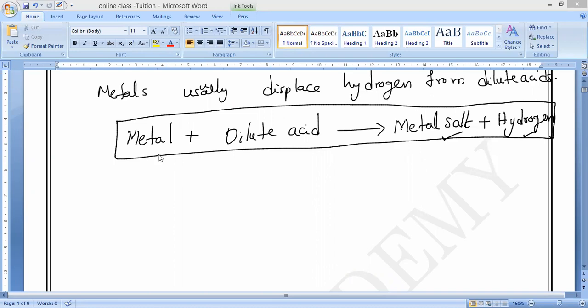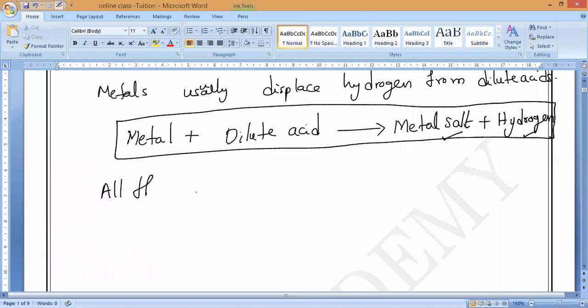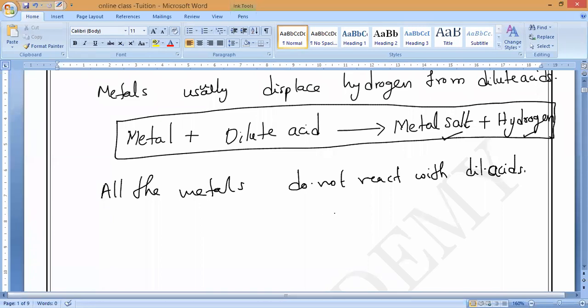So now, observe very carefully. Let us see. All metals do not react with dilute acids. That you should remember. So all the metals do not react with dilute acid. So you have to remember which metals will react with dilute acids.